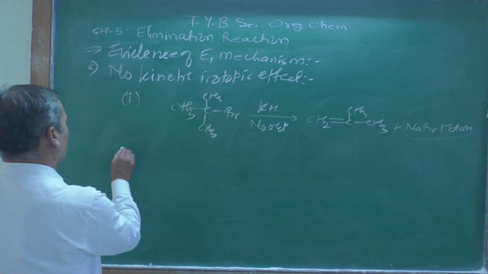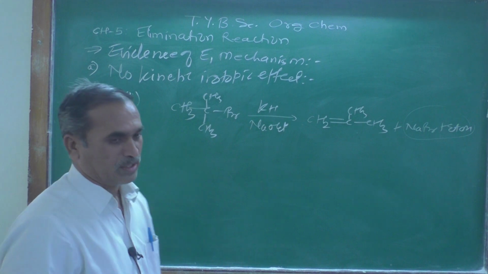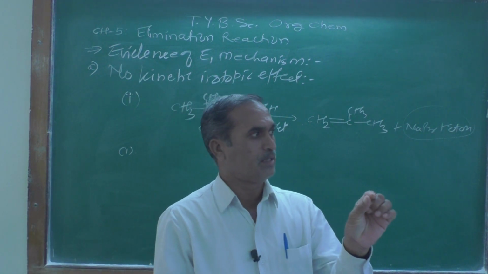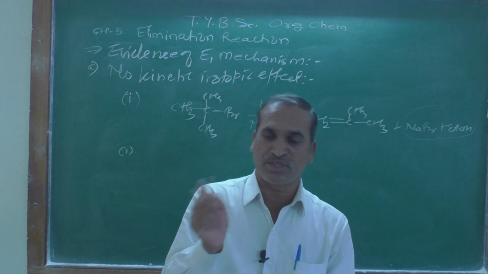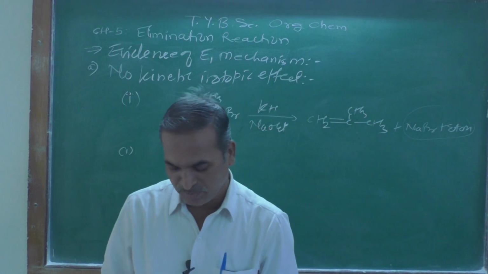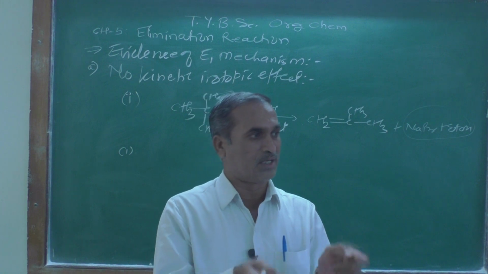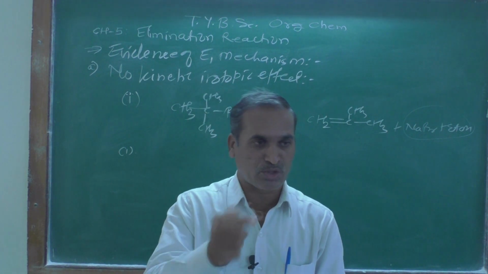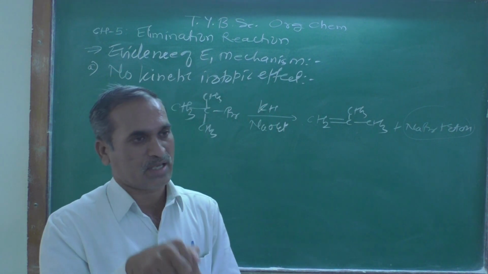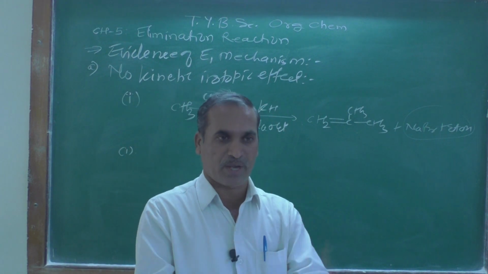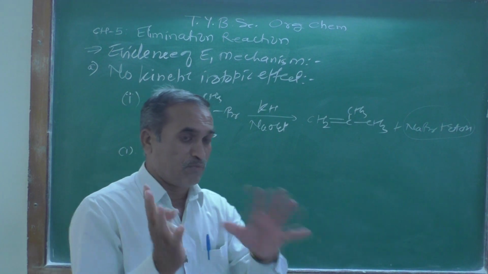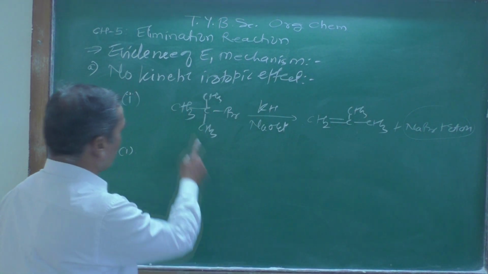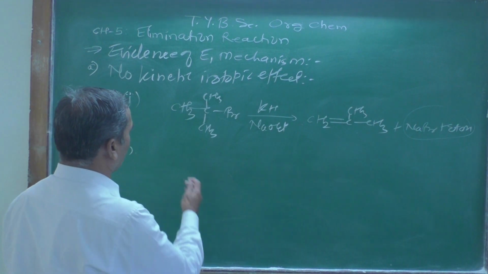Now, kinetic isotopic effect means what? If the rate of reaction changes due to the replacement of some atom in the molecule by its isotope, it is known as the kinetic isotopic effect or the primary isotopic effect, which is observed in the E2 mechanism, right? But in E1, what is happening here?